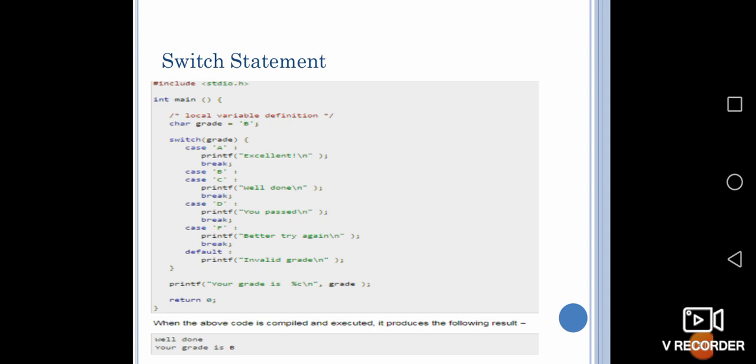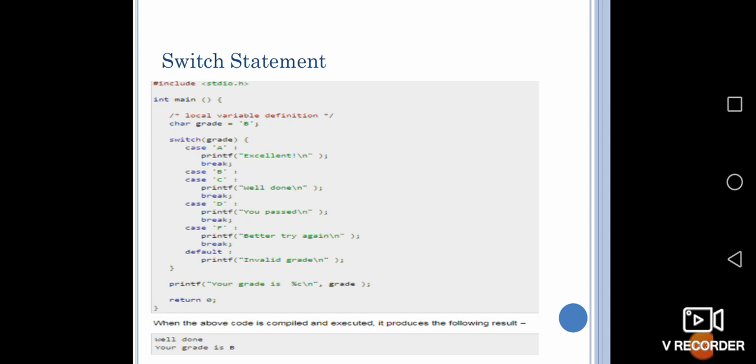Okay, #include stdio.h, int main() is given, the character grade is equal to B. For switch of grade, the grade value is checked here. So case A, print excellent. If it is an A grade, it is going to be excellent. For B and C, it is given well done.